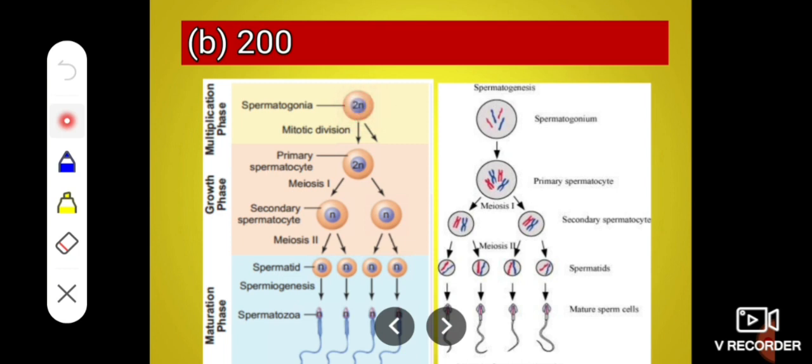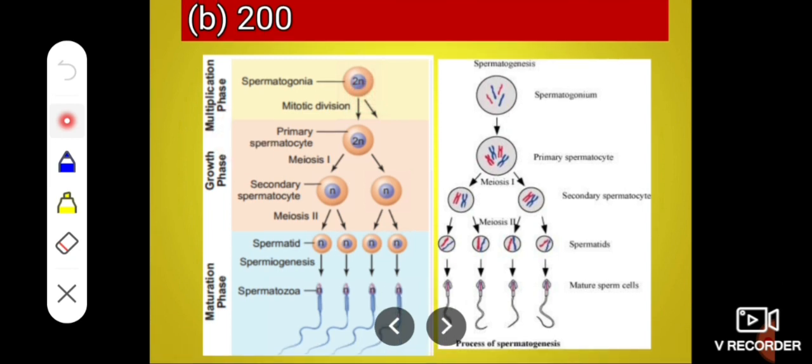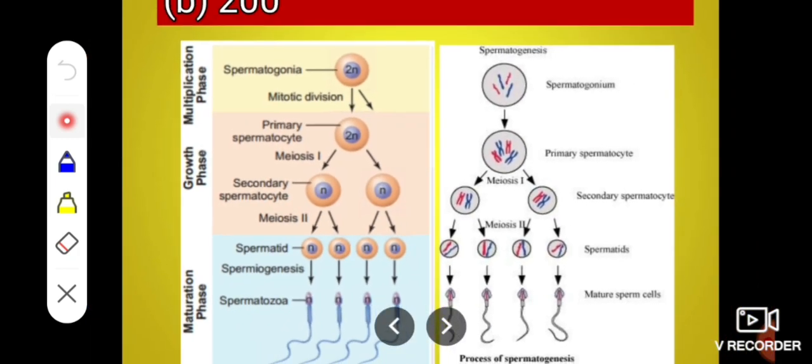See here, germinal epithelial cells undergo mitosis to form a large number of spermatogonia. This is called the multiplication phase. This spermatogonium grows and forms a primary spermatocyte. Then it undergoes the maturation phase, meaning first it undergoes meiosis I to form secondary spermatocytes. And the secondary spermatocyte undergoes meiosis II to form spermatids. And the spermatid undergoes spermiogenesis to form spermatozoa or sperm.